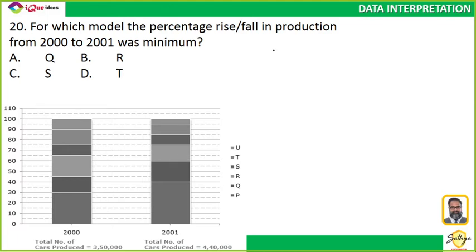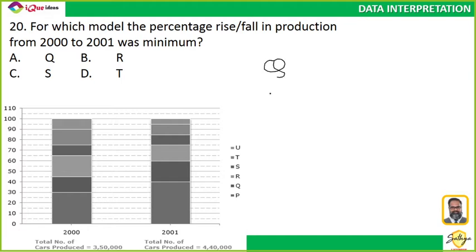This is lengthy, guys, and without calculation you will not be able to do this. You should be able to calculate it quickly.